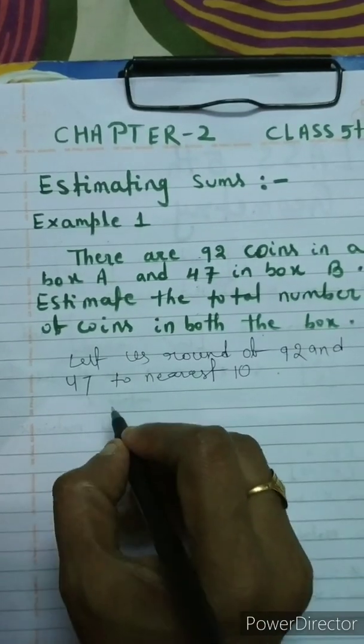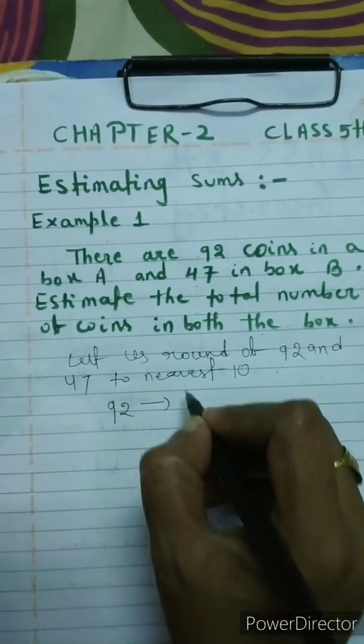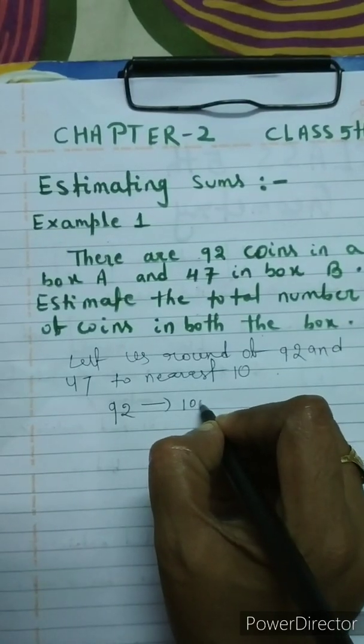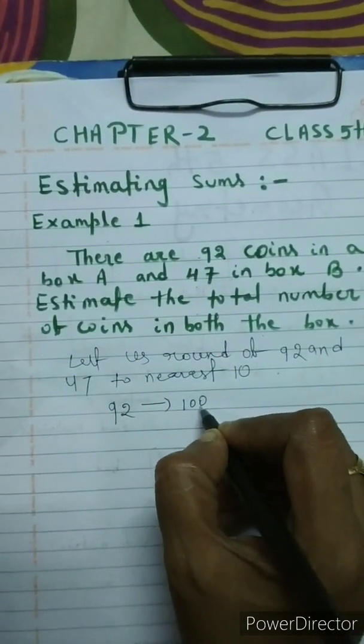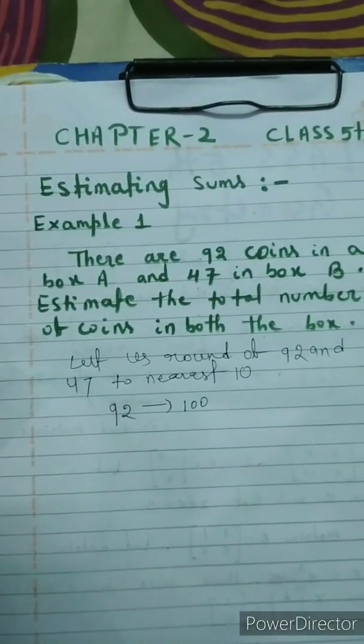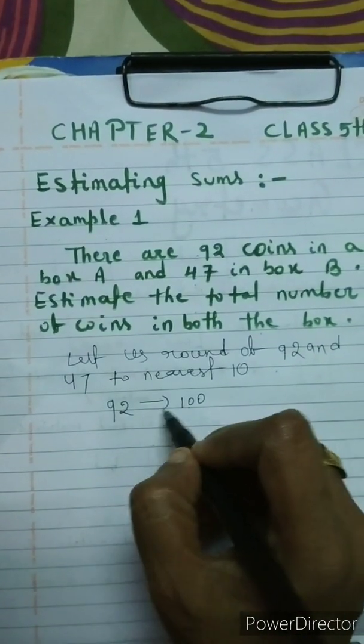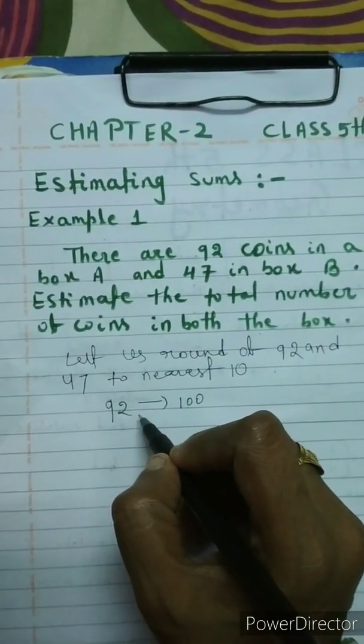Okay children, so 92 to the nearest 10, how much? Is it 100? No. So how much, children, is it? 90.